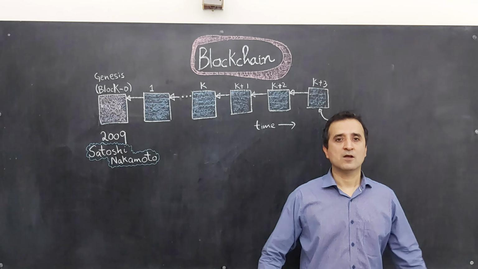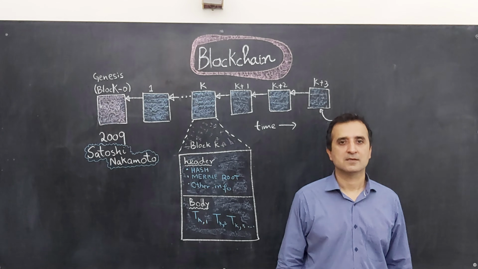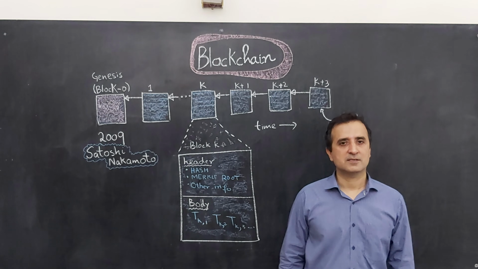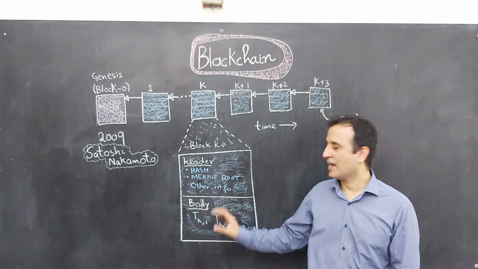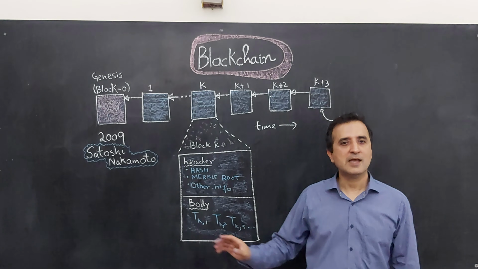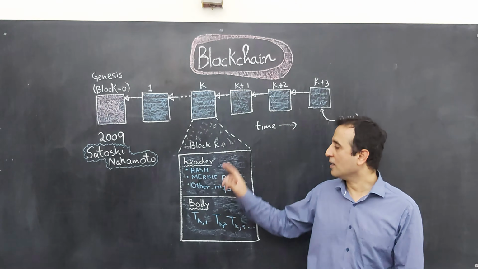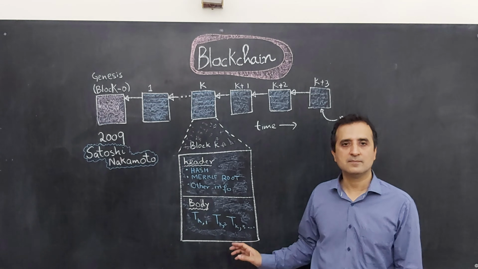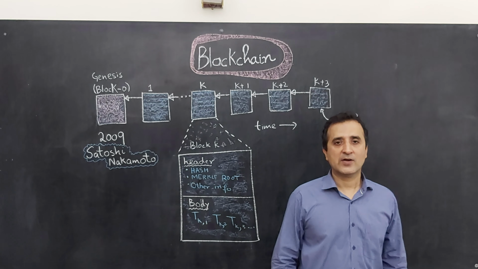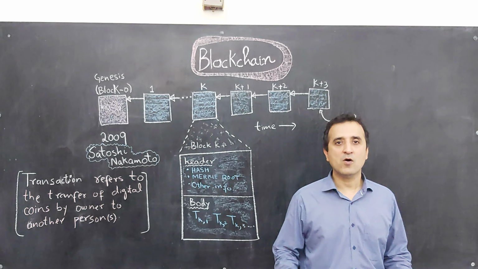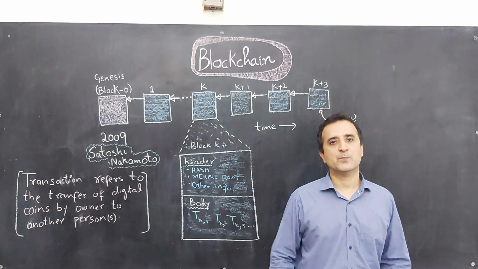Let's zoom in on a block. Each block has two parts, a header and a body. A body has a set of transactions. In this case, the block K has transactions TK1, TK2, TK3 and so on. A transaction refers to the transfer of digital coin by the owner to another person or persons.